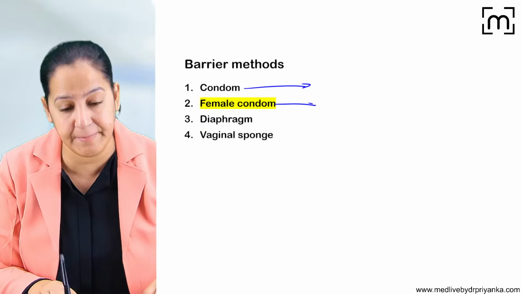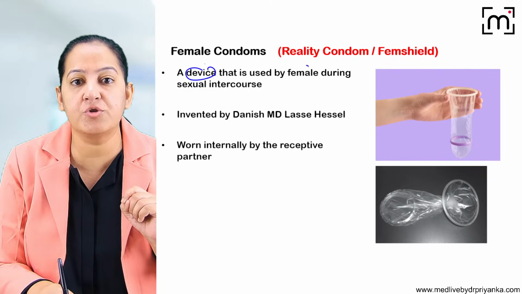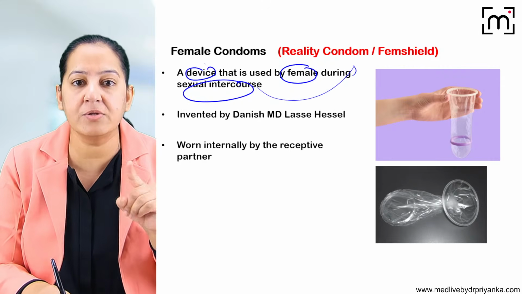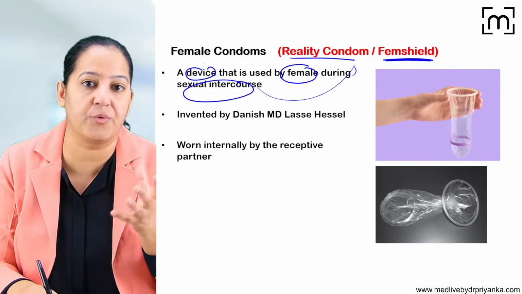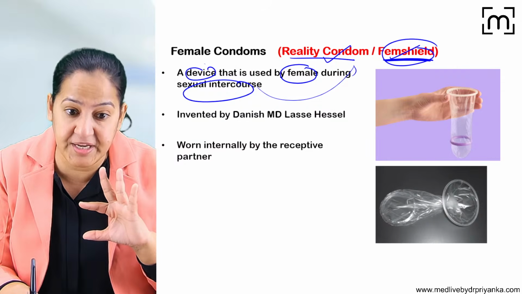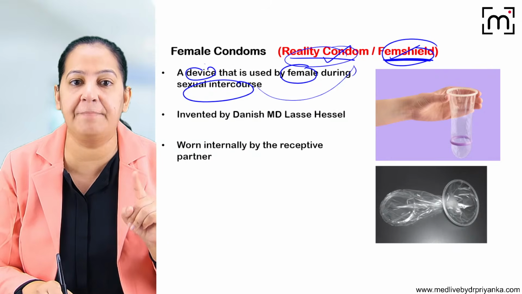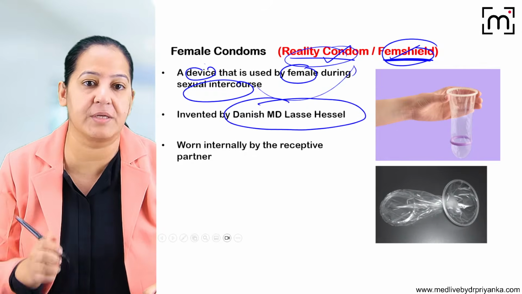Now we are coming to the female condom. It is a device which is used by the female partner during sexual intercourse, as the name indicates. It is also known as reality condom. It is also known as female shield or Femshield. So learn the other names: Femshield or reality condom. It was invented by the Danish MD Lasse Hessel, the person who discovered it.